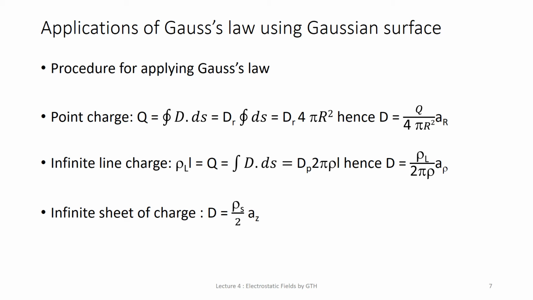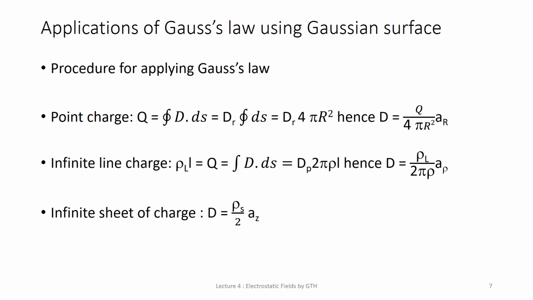The surface is chosen such that D is normal or tangential to the Gaussian surface. When D is normal to the surface, D dot dS is equal to D dS. When D is tangential to the surface, D dot dS is equal to 0. Thus, we must choose a surface that has some of the symmetry exhibited by the charge distribution.